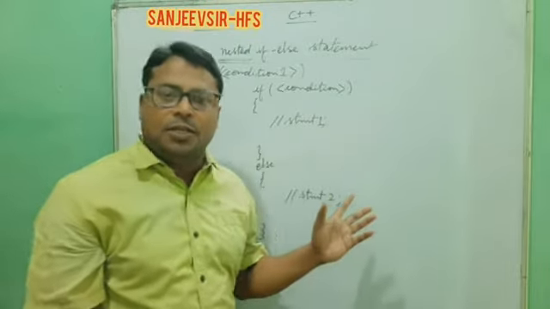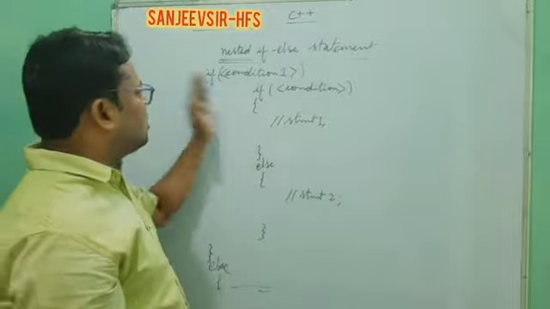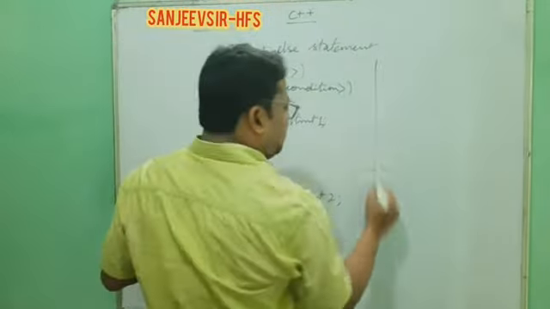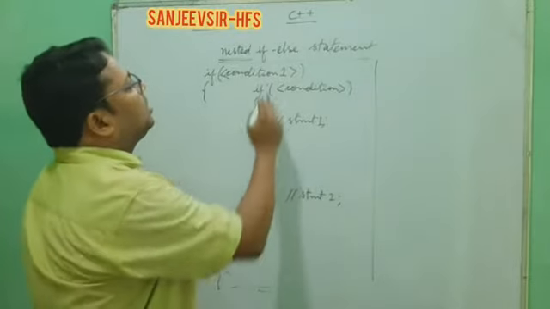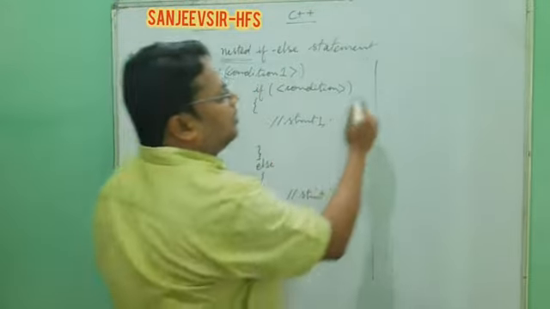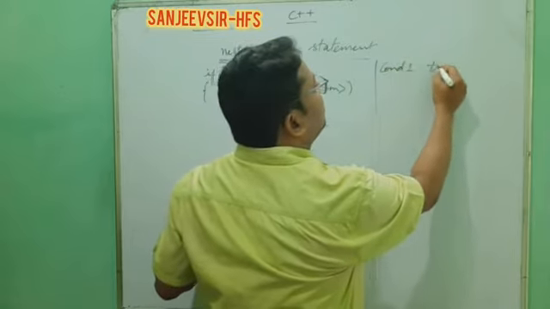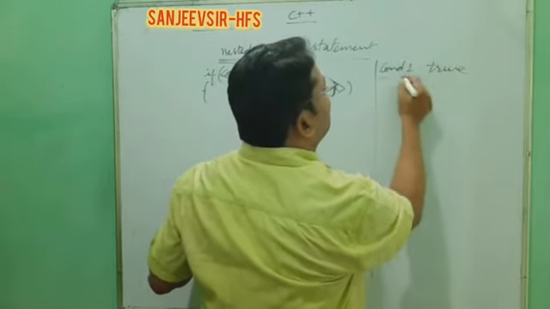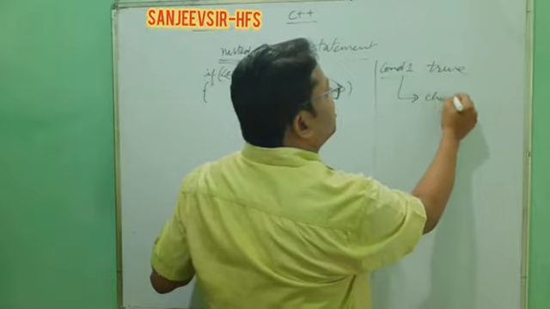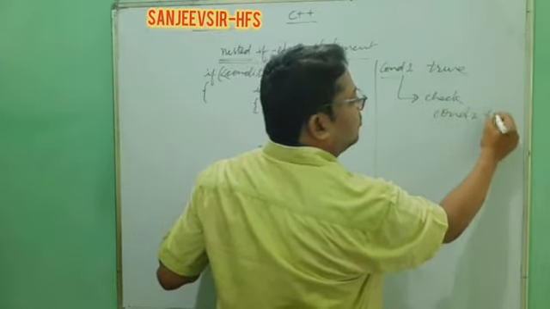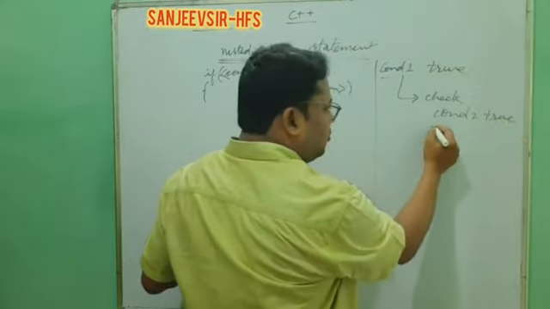Why do we use this type of condition instead of the simple form? Let us understand this first. When condition 1 is true, we need to check again, so we check whether condition 2 is also true.